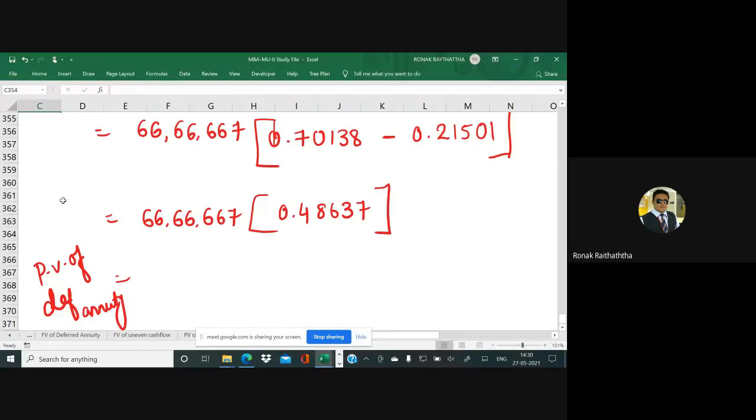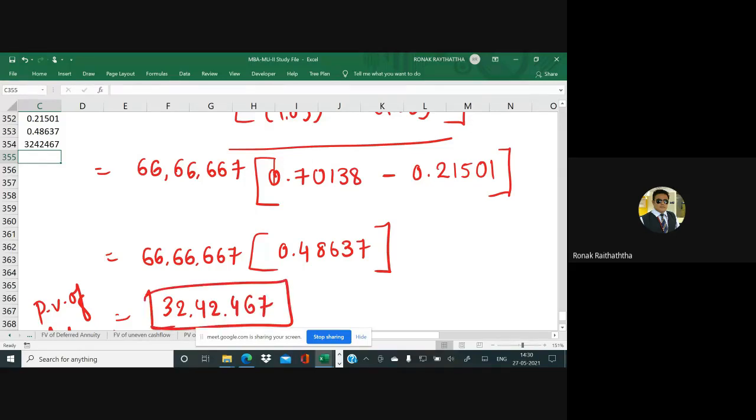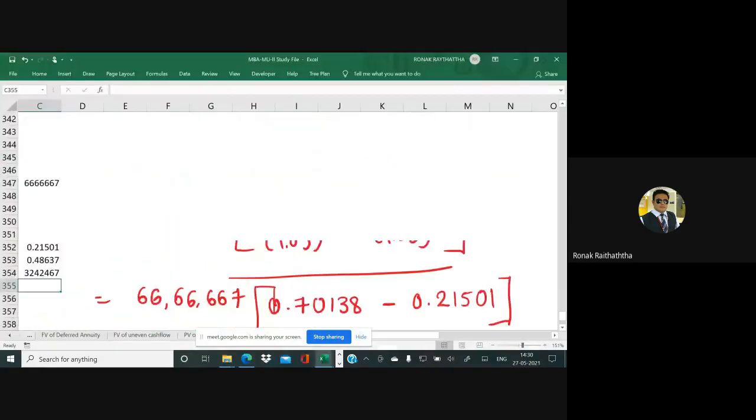So let's see how many have got this answer. Forty-two, 467. That is the amount invested by Mr. Pratik Gandhi right now from the money he has earned from the scheme 1992.